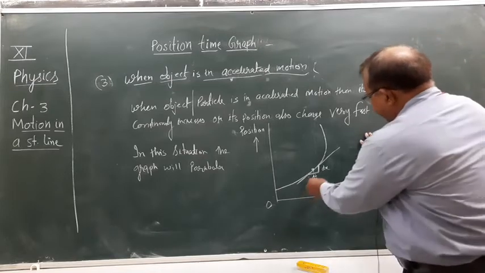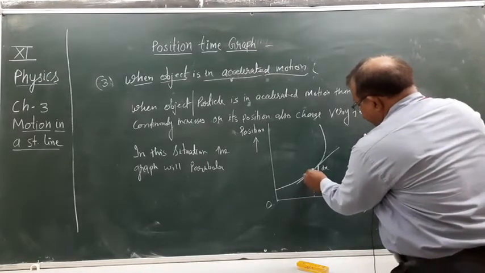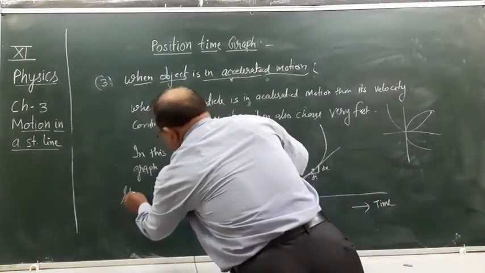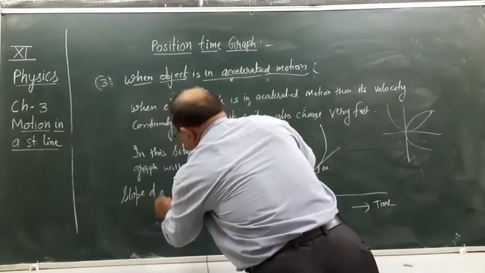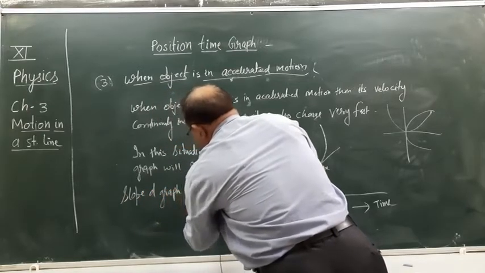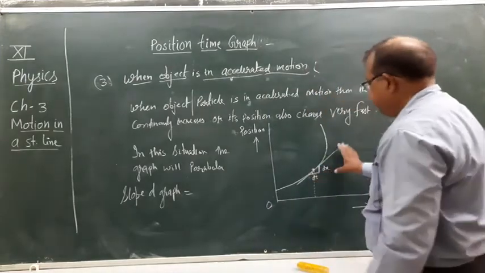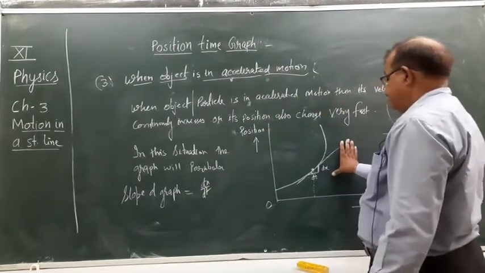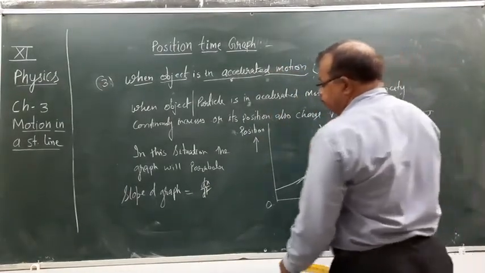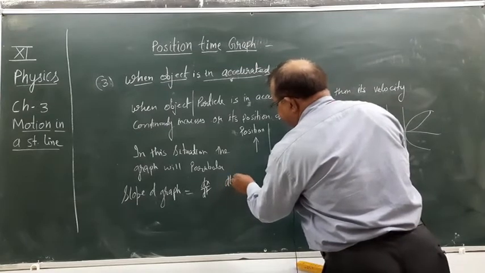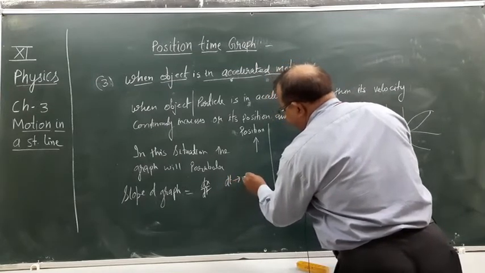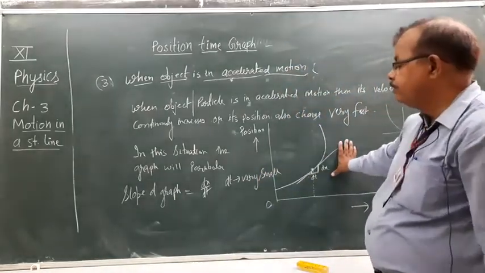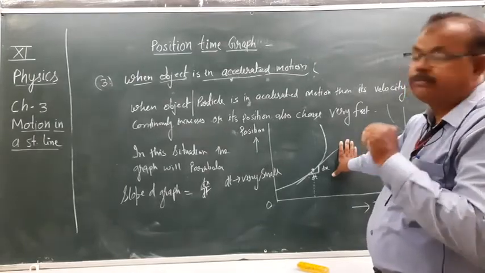Now here the slope of the graph is equal to dx by dt. dt is very small, or we can say delta t tends to 0. So this is the situation of instantaneous velocity.